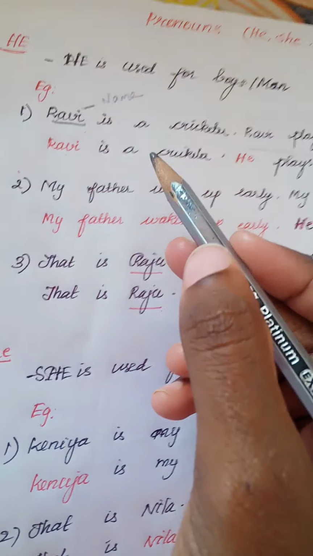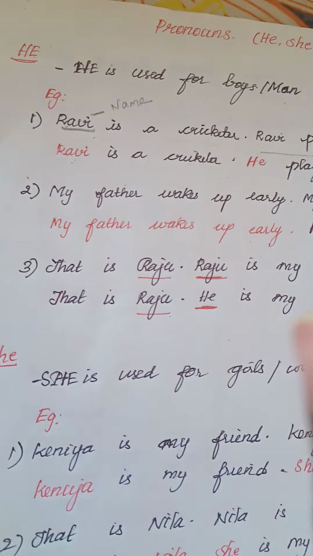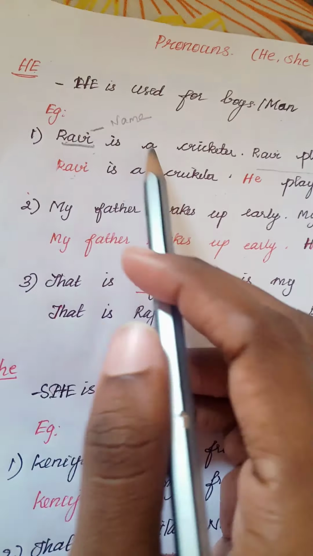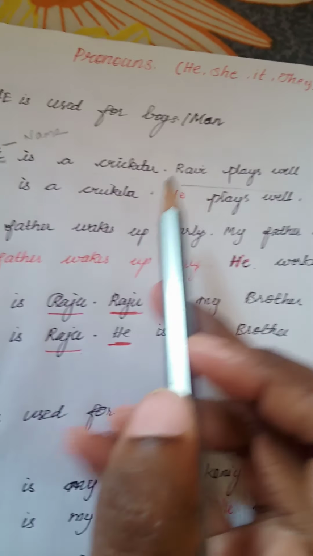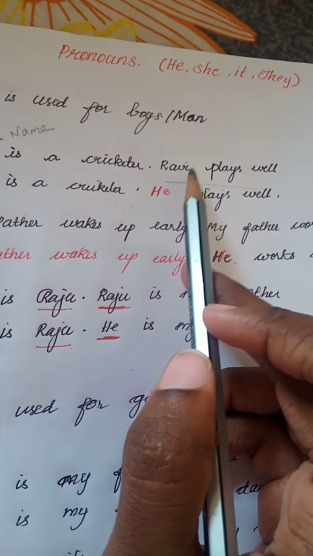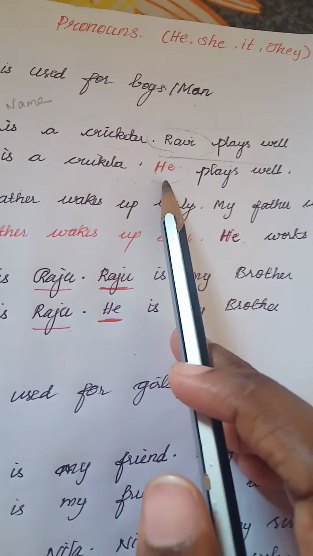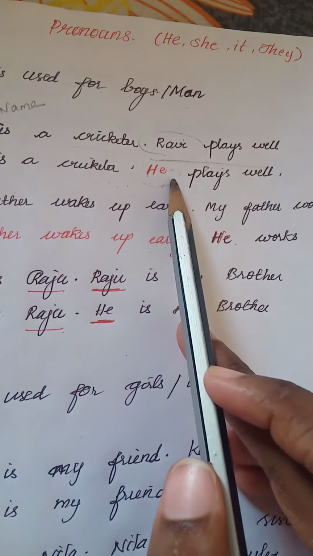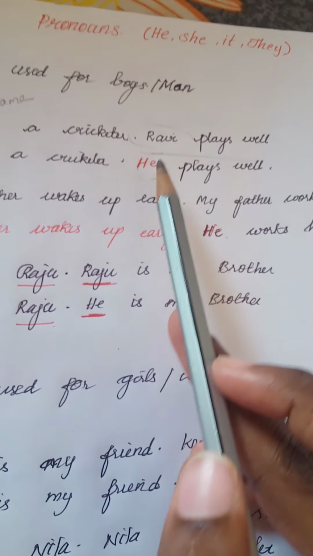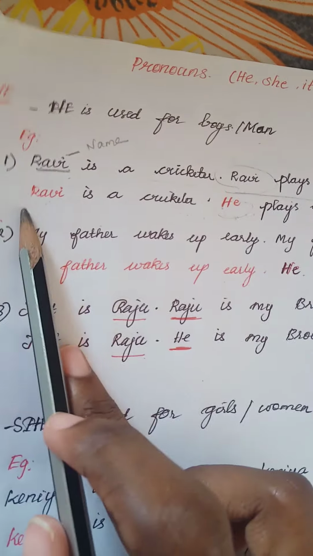Whenever you write a sentence, first you should not use a pronoun. You have to use the name, the subject name. Okay, Ravi is a cricketer. Ravi plays well. In the second sentence only we have to change the noun into a pronoun. We are changing the noun Ravi into the pronoun he. Why are we using he here? We are using he because he is used for boys and men. Ravi is a boy, so we are using the pronoun he. Got it? Ravi is a cricketer. He plays well.